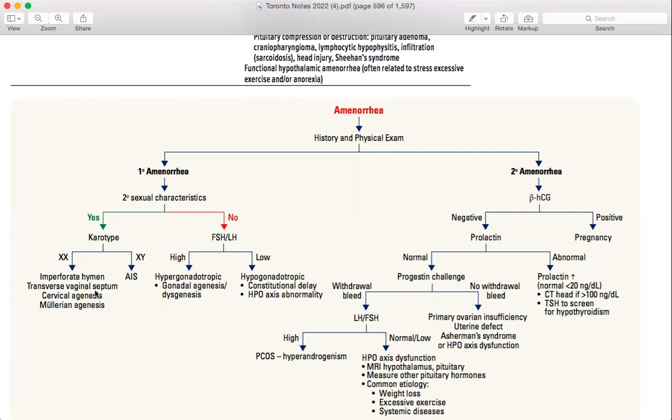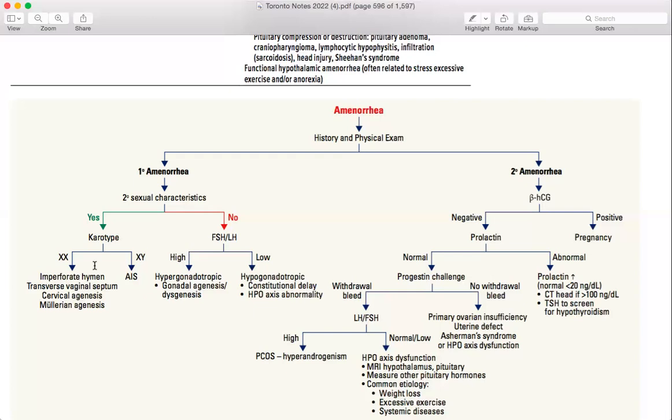So if she has sexual characteristics, yes. And then what are we going to do next? If she doesn't have sexual characteristics, then we are going to check the hormone level. Might be she's having low FSH, that's why she doesn't develop her breasts, she doesn't have pubic hair or axillary hair. So we are going to check the hormone level. But if she does have the sexual characteristics, like some might be there, some might not be there, then what you are going to do is karyotyping.